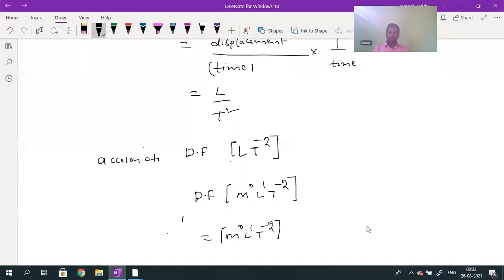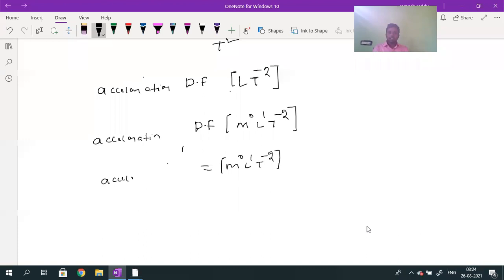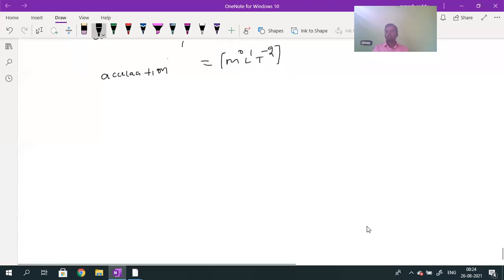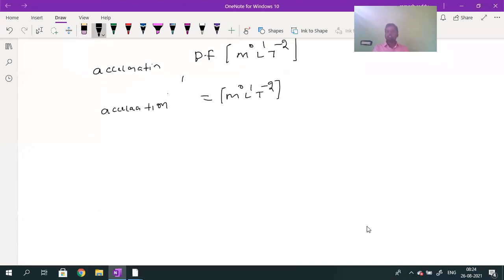And how can I write the dimensional equation? The dimensional equation: writing the physical quantity on the left side, the dimensional formula on the right side. So both are not the same. From this, what is clear? When I write the dimensional formula of acceleration, it depends upon length and time.